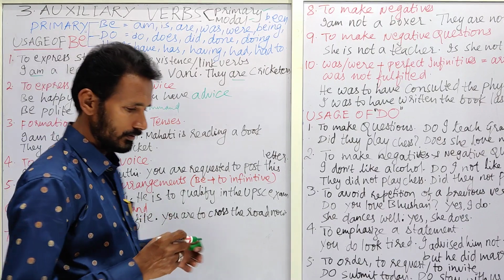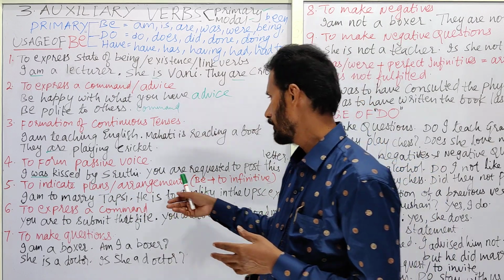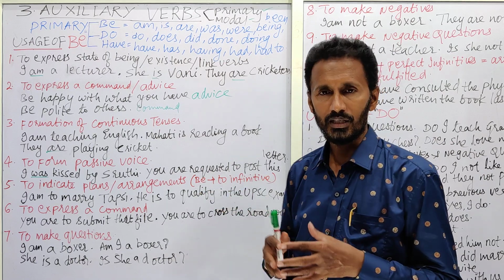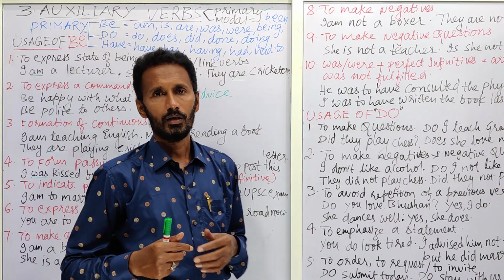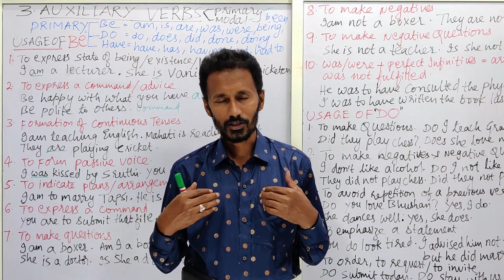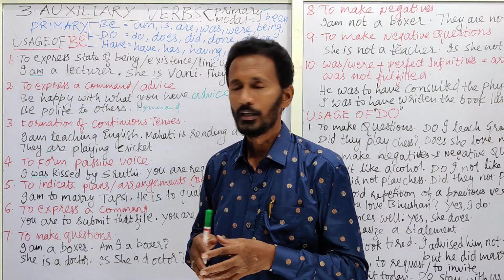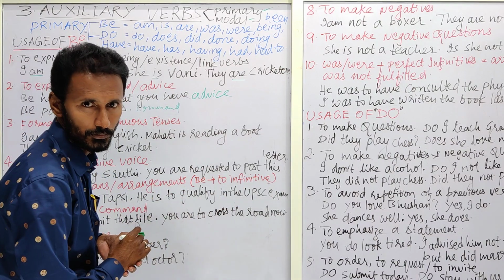Okay. Now coming to the other one. Be is also used to indicate some future plan or to indicate some arrangement. So here in this case, be plus to infinitive is used. For example, I am to marry Topsy. That means the discussions had completed and I am just to marry her. So in this sentence, I am to marry Topsy. I am to marry Rakul Singh. So in this sentence, you can find that here am is used next to marry. To marry. That means be form am plus to infinitive.